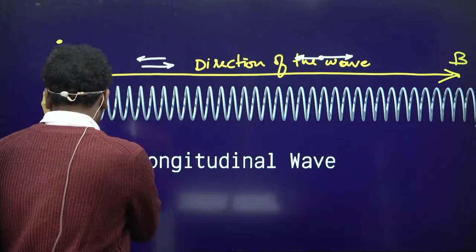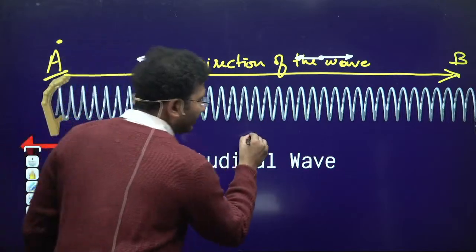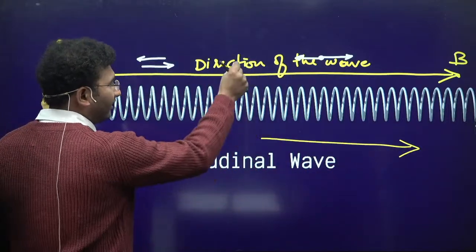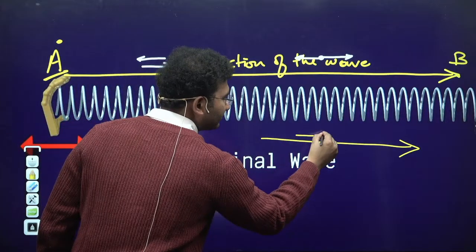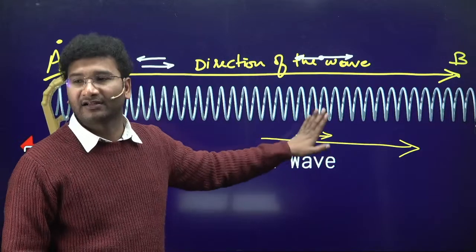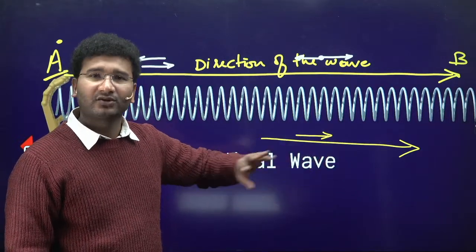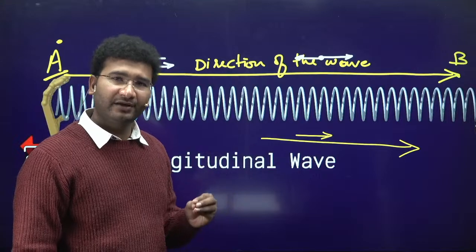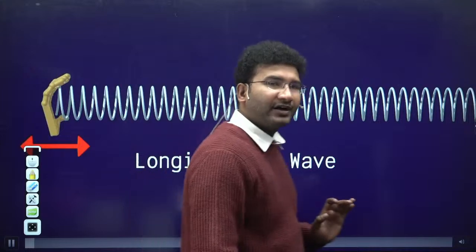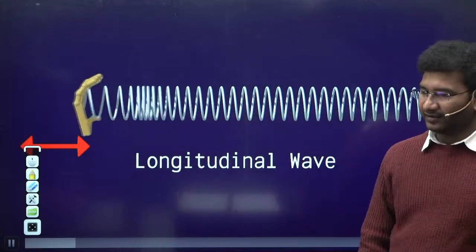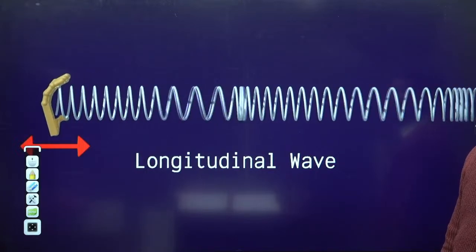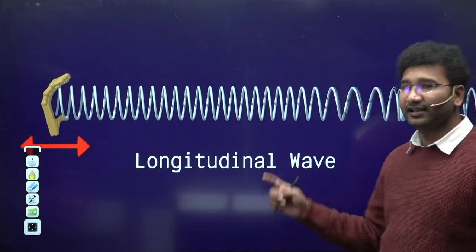Look here, the direction of my wave is this, and if my particle is also oscillating or moving in this direction, these two are considered parallel. So in longitudinal waves, the direction of the wave and the direction of propagation are parallel to each other.